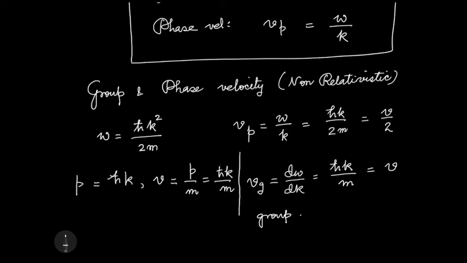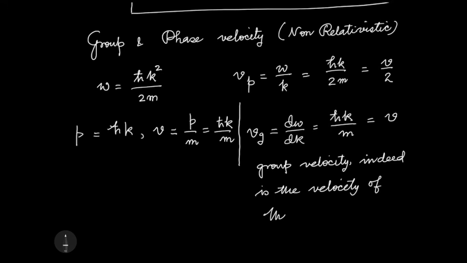So we see that the group velocity indeed is the velocity of the particle. So our hint that the wave group will represent a particle is actually true, because the velocity of the wave group matches the velocity of the particle.